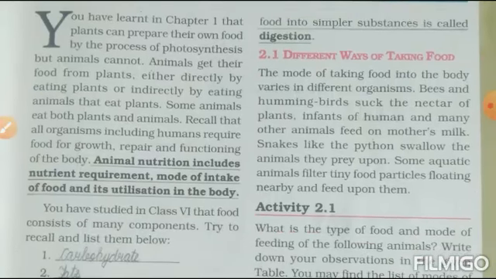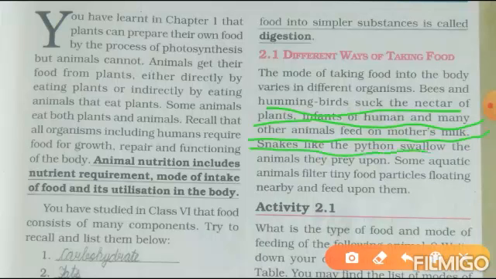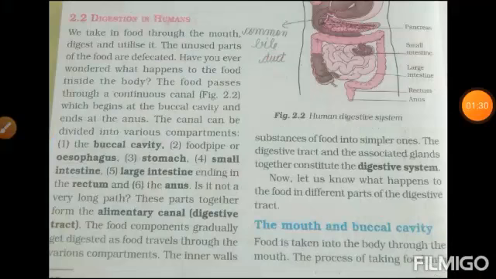Now, taking food by different animals. Bees and hummingbirds have the nectar of plants. In fact, humans and many other animals feed on plants. Snakes swallow the animals they prey upon. Now we will move to the next page.